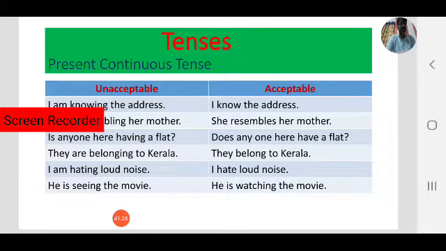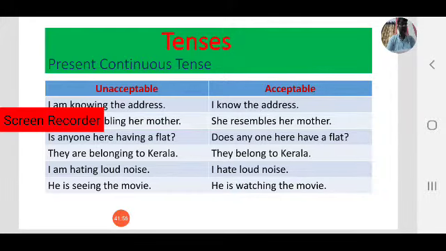They is third person plural. If you want to say third person singular, you can say he belongs to Kerala, she belongs to Kerala, or it belongs to Kerala. With they, which is third person plural, we need not add s or es to the main verb. They belong to Kerala. That is right.